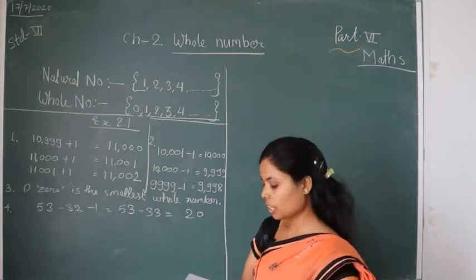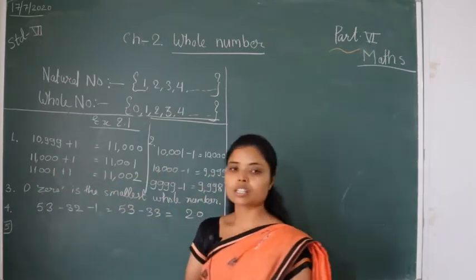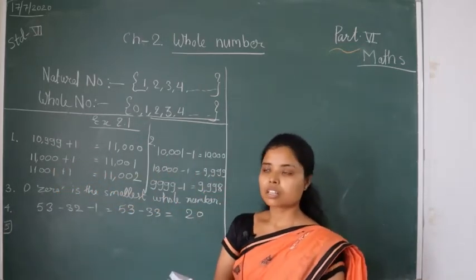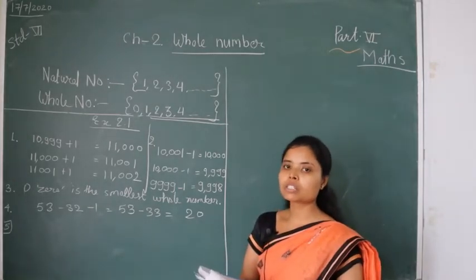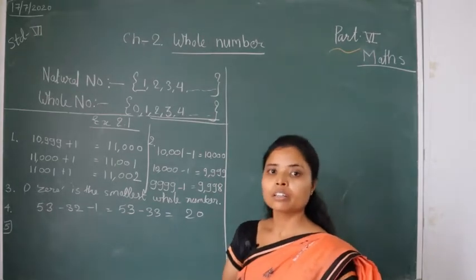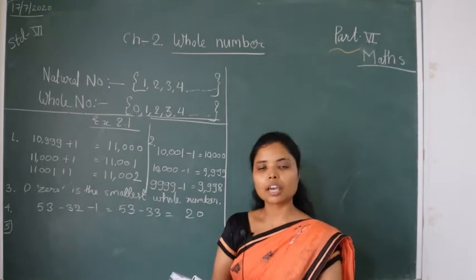Next question is related to successor. Successor means the just after number. Successor means the just after number. When you want to find the successor, you add 1 to any number.